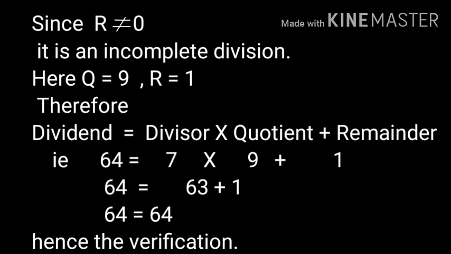But that is not equal to dividend. Therefore, we should add the remainder 1, then it becomes 63 plus 1 is equal to 64. Thus, 64 is equal to 64. Hence, left hand side becomes equal to right hand side. Therefore, here dividend is equal to divisor into quotient plus remainder.